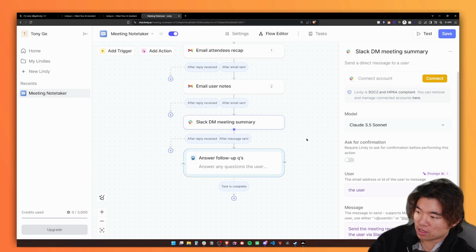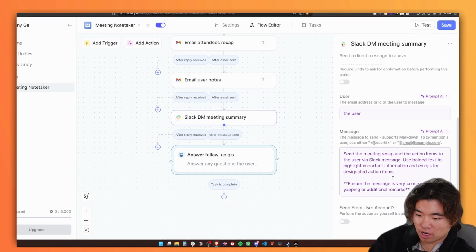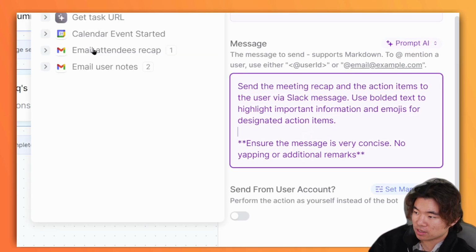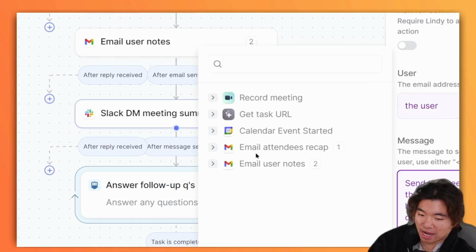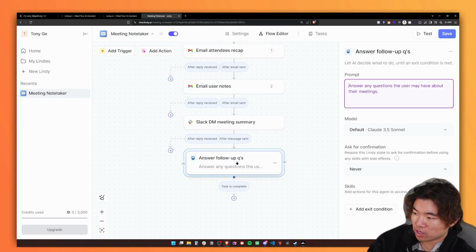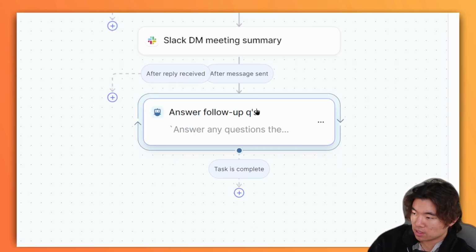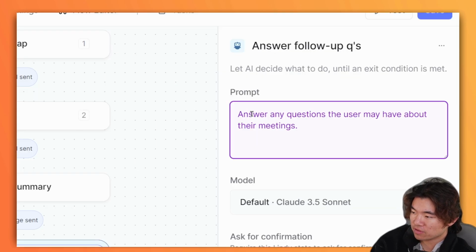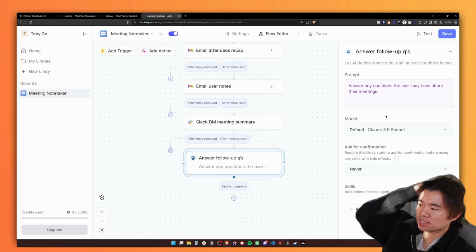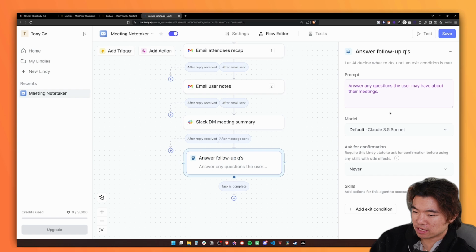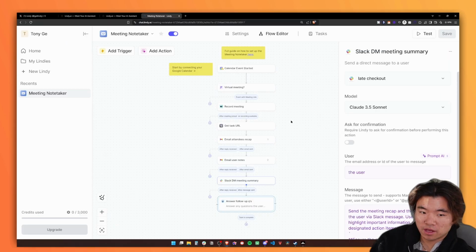It's interesting that in here on this Slack module, when I click into this box, I get access to these variables. But when I go in here into this AI module, I don't get any variables. Maybe the agent just has that information already, so it doesn't need it. But I think I'm just going to go ahead and hit save. That's going to be it for now. I'm going to probably record again once I actually have a meeting that happens.